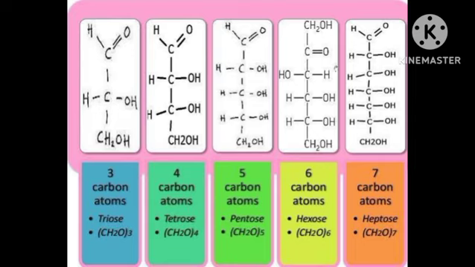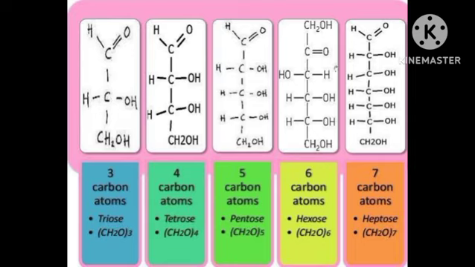Next, depending upon the aldehyde or keto group, that means the reducing or functional group present in it, they are divided into aldoses and ketoses. If an aldehyde group is present in a monosaccharide, it is called an aldose, and if a keto group is present, it is considered a ketose.